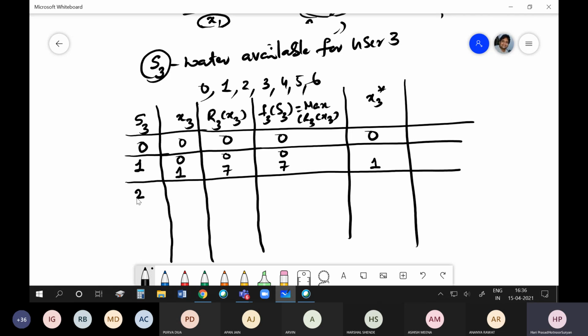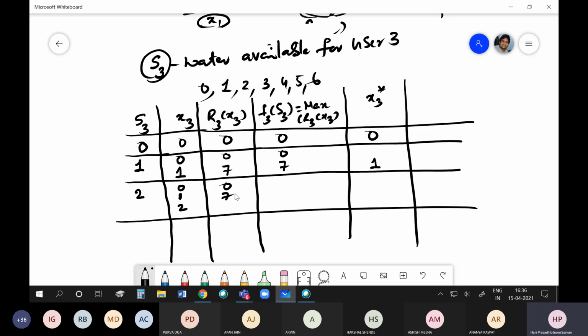Suppose I have 2 units available to be given to user 3. What are the possible values of X3 I can have now? 0, 1 and 2. I may not give any water, or I can release 1, or I can give 2. If I don't give anything, it is 0. If I give 1, it is 7.